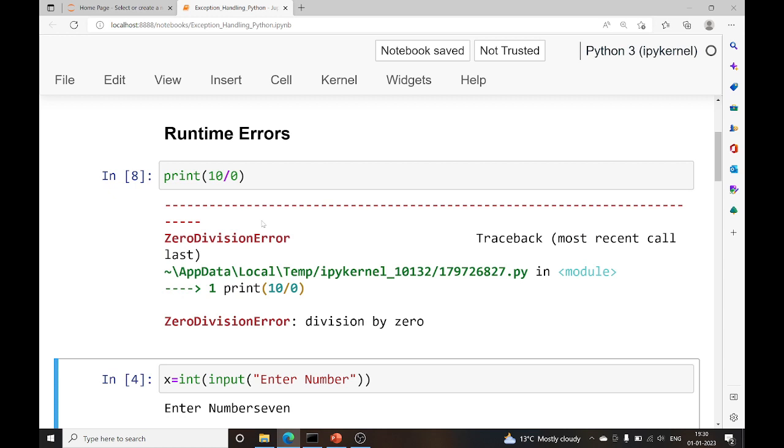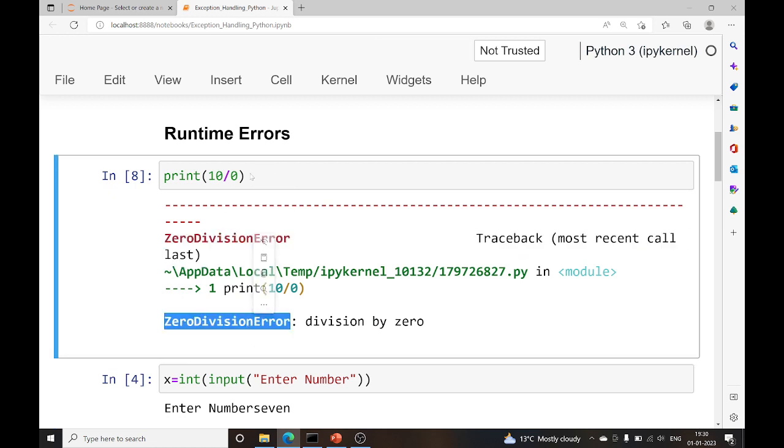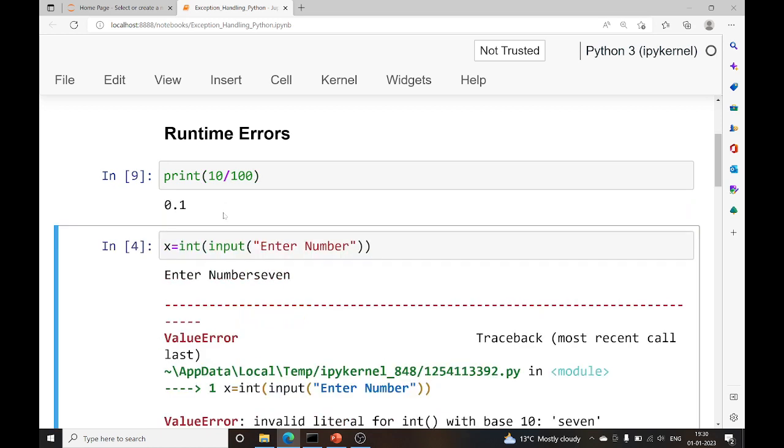If I run this, it says ZeroDivisionError. This ZeroDivisionError is an example of an exception. If I divide 10 by 100, it will simply work. Python is giving me 0.1, so it is not leading to any runtime error.